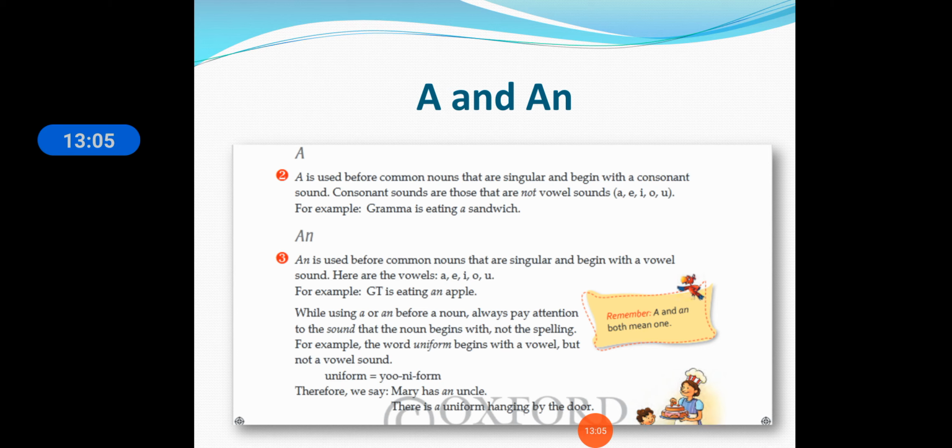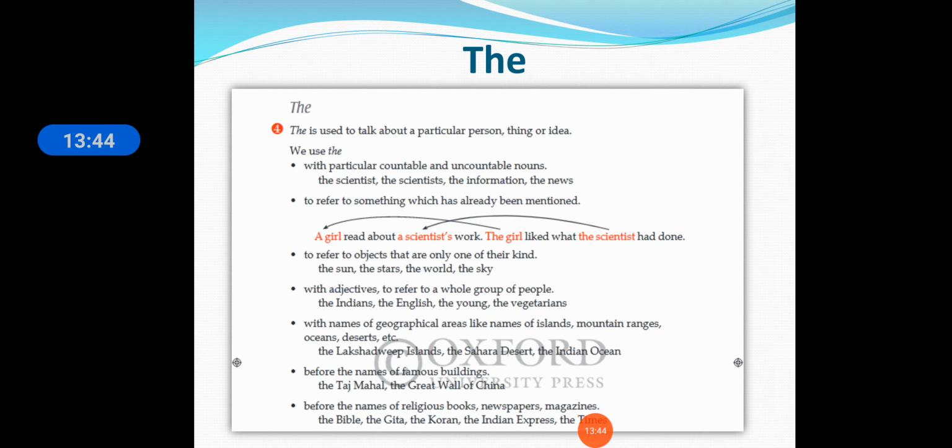For example, here you can see the word uniform is given. Uniform. The U sound here is not a vowel sound like in uncle. In uncle, the U makes a vowel sound, but in uniform it makes a "yu" sound. So uniform does not begin with a vowel sound, so we are using "a uniform". So it is the pronunciation that must be considered.